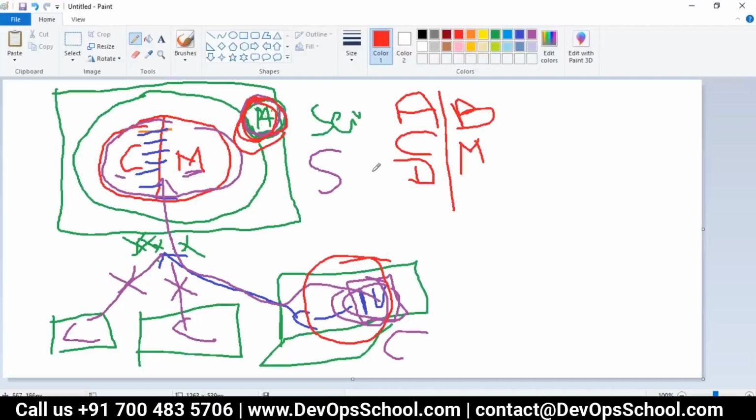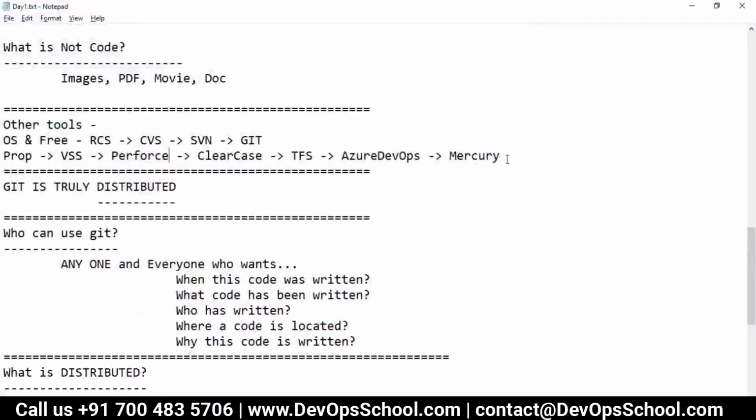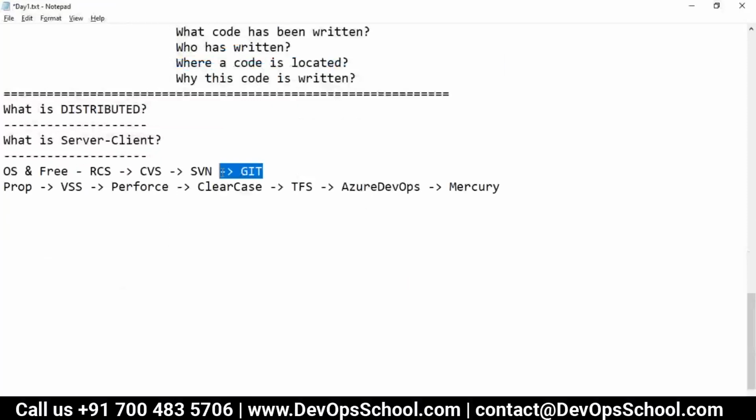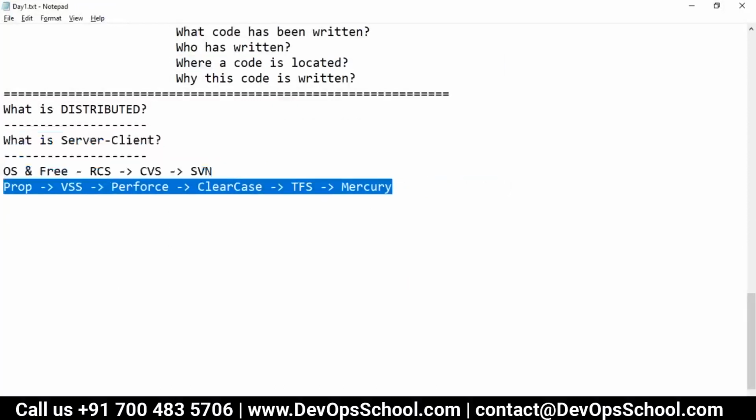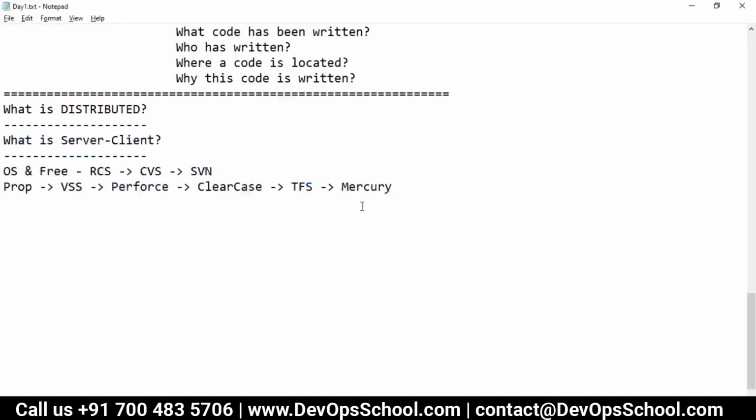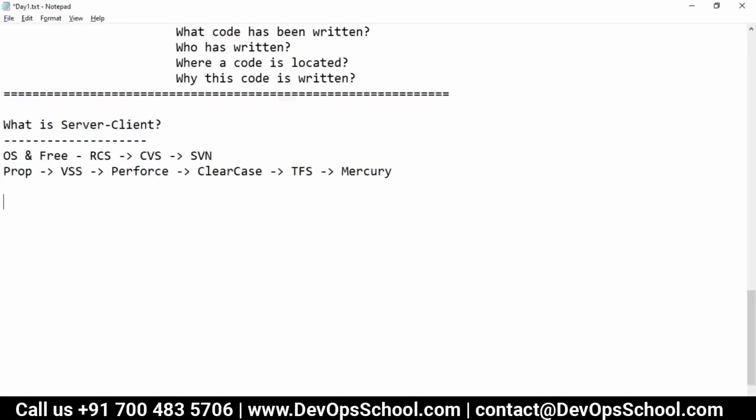Okay, guys. So are you okay with the server and client model? Yes. So server and client model, all these tools, whichever you see, are a server and client model. All these tools are server. Okay. So now you must be wondering what a distributed model is here.